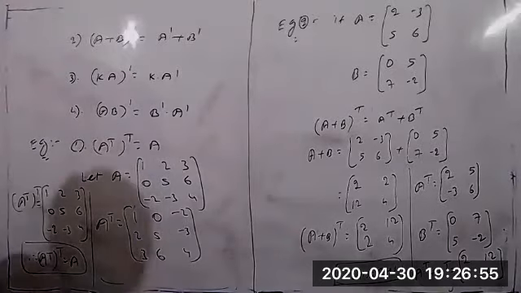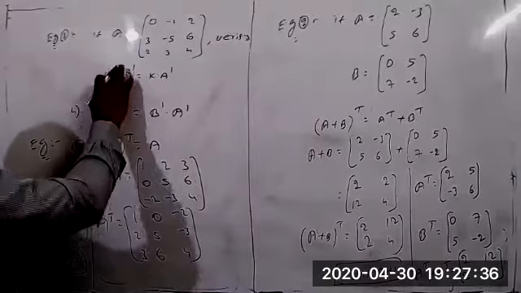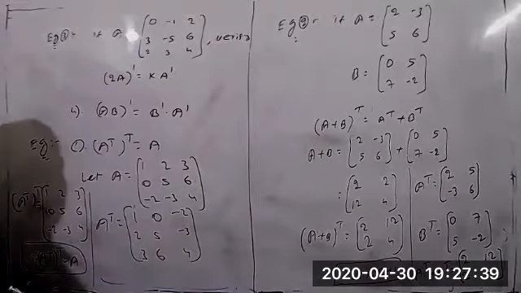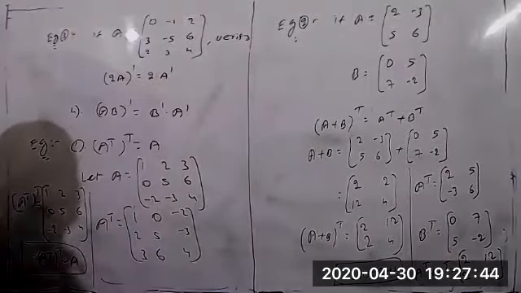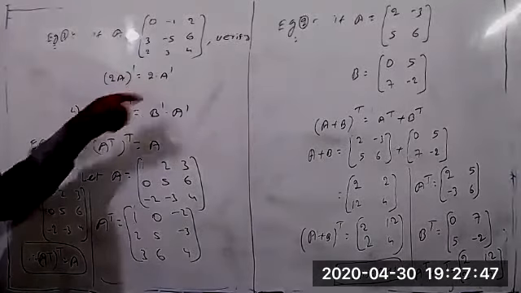If matrix A equal to 0, -1, 2, and 3, -5, 6, and 2, 3, 4, verify (KA) whole transpose equal to K into A transpose. Or else you can take K equal to 2: 2A whole transpose equal to 2 into A transpose. Here 2 is the scalar factor.